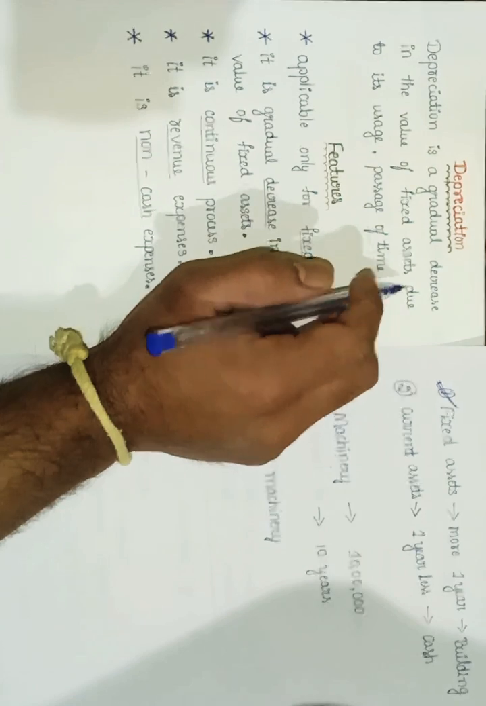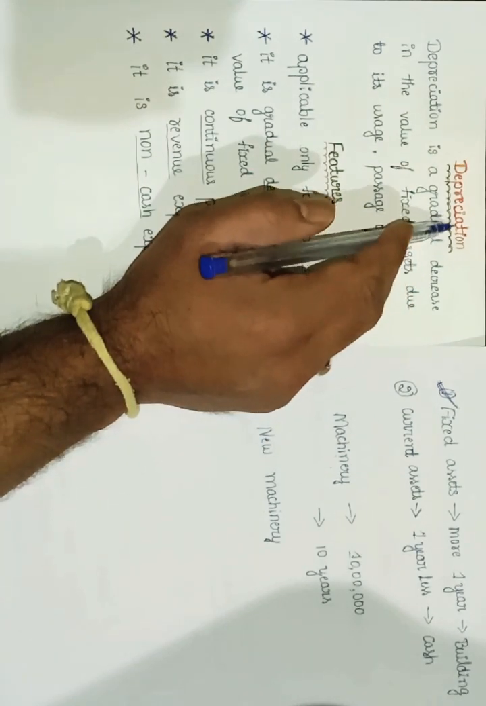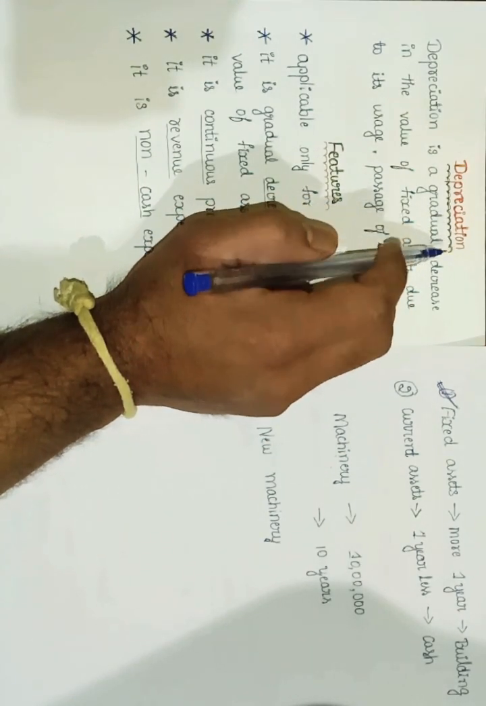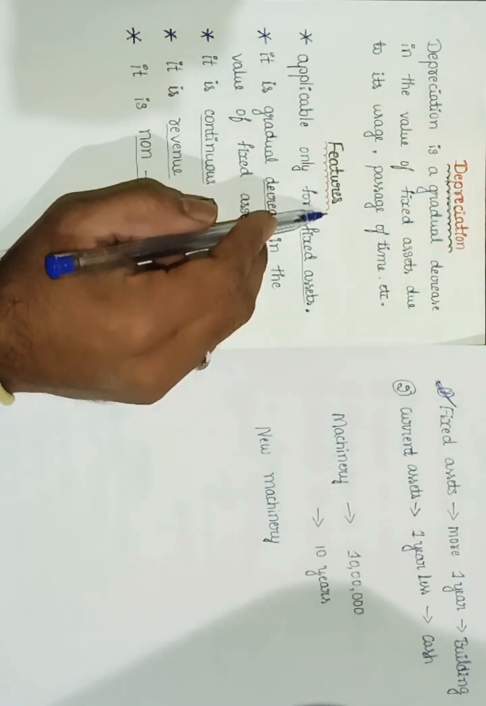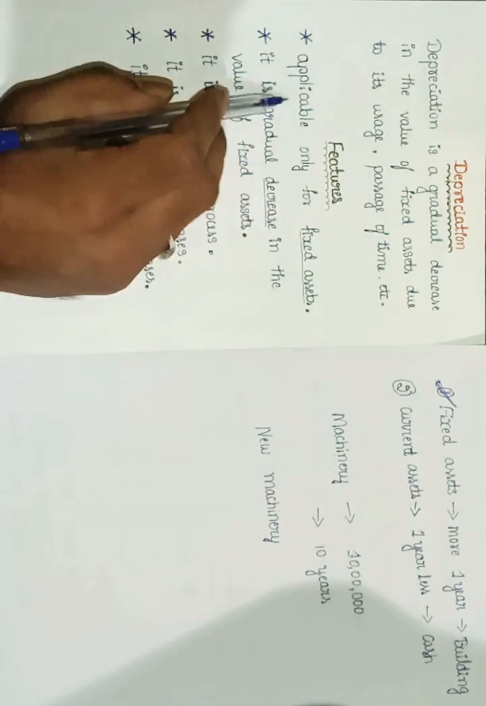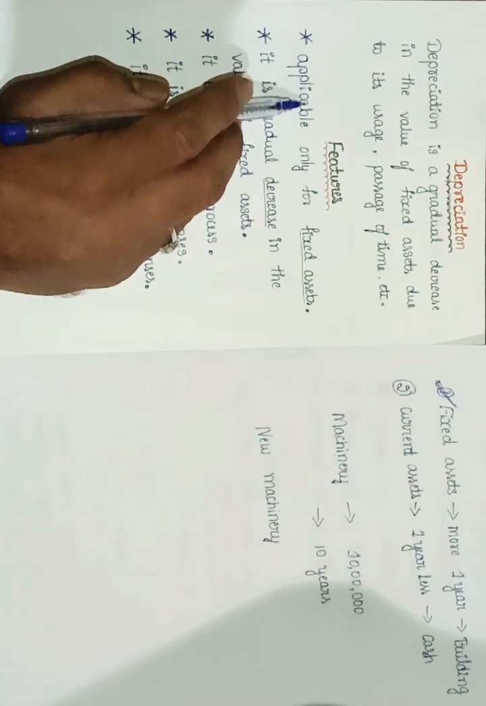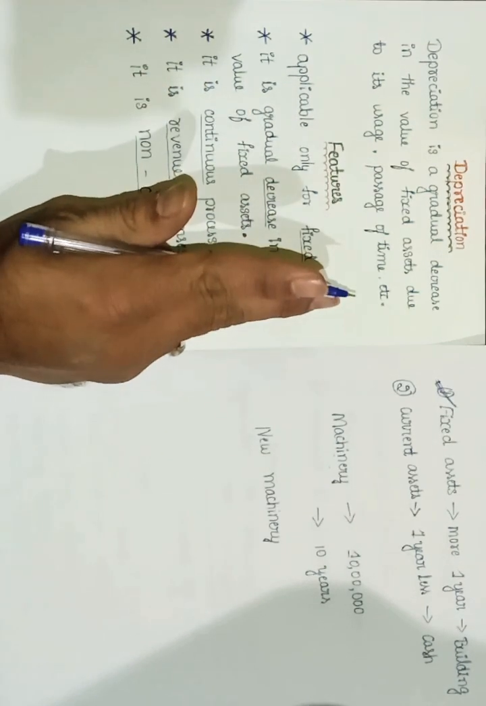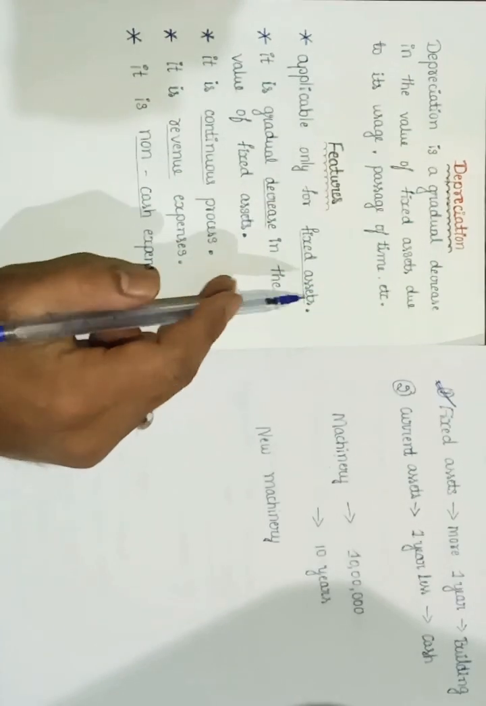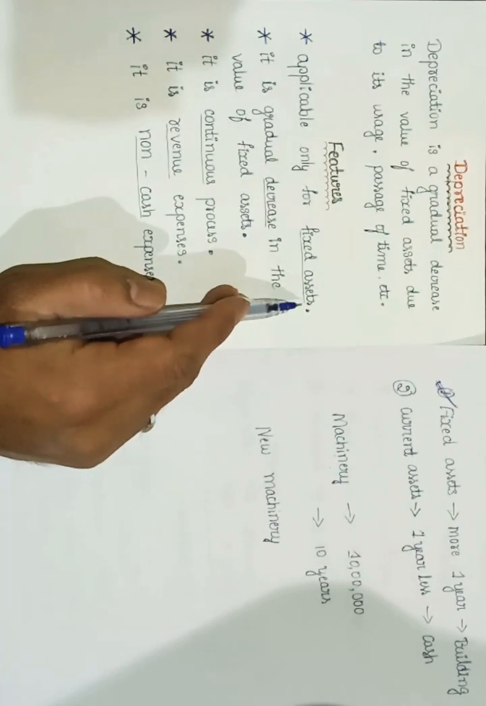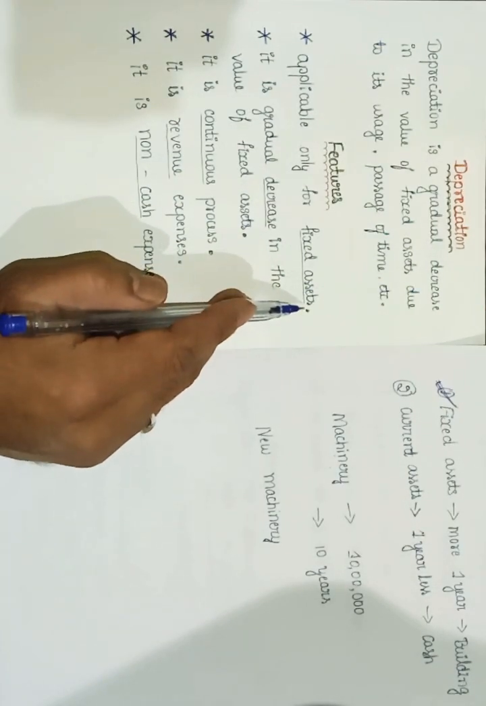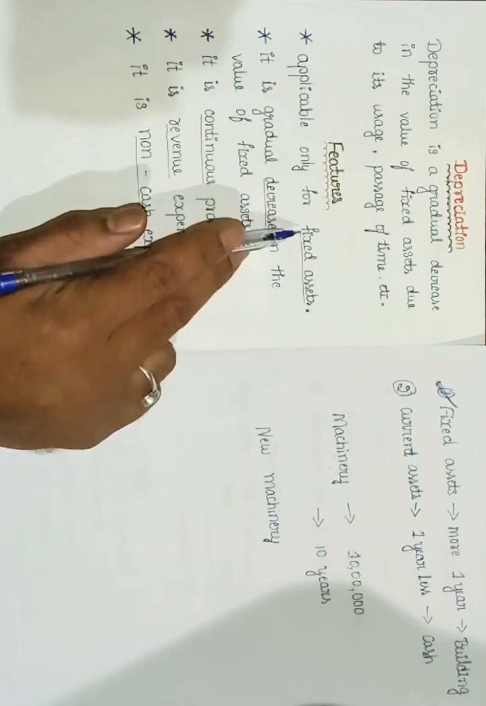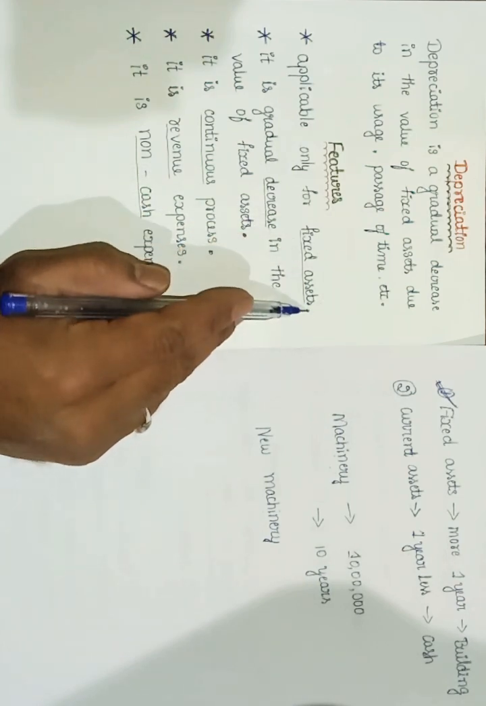If you want to consider anything as depreciation, what are the things you should include? Those are called features. Let us see them one by one. First one, depreciation is applicable only for fixed assets. As I said, we have two types of asset, one is fixed asset, the second one is current asset. It is not applicable for current assets. It is only applicable to fixed assets.